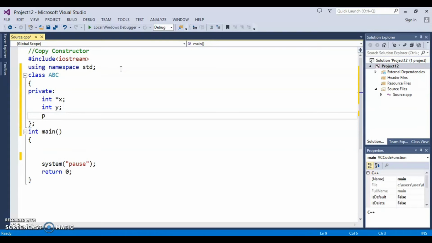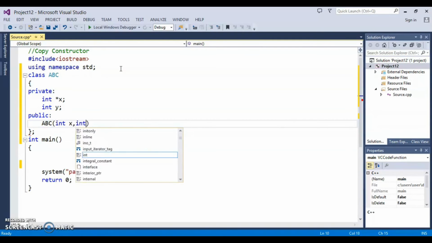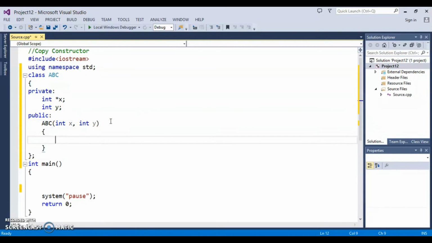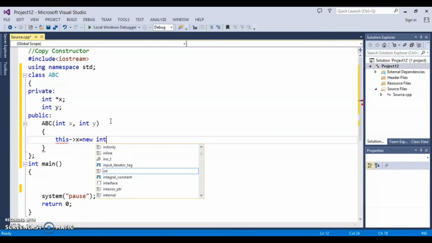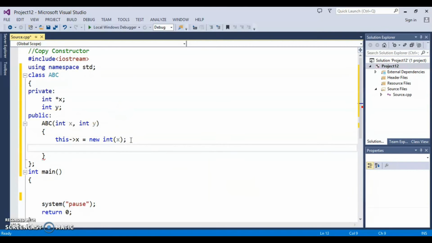Now let's say this class has public functions. One is, let's say, a parametric constructor. This has two variables of type int, x and y, but class member x is a dynamic member. So whenever we assign a value to class member x, it will be assigned through new. So this x will be new int, and we will pass parameter x here. And y is quite simple, so this y is equal to y. So this is a parametric constructor.